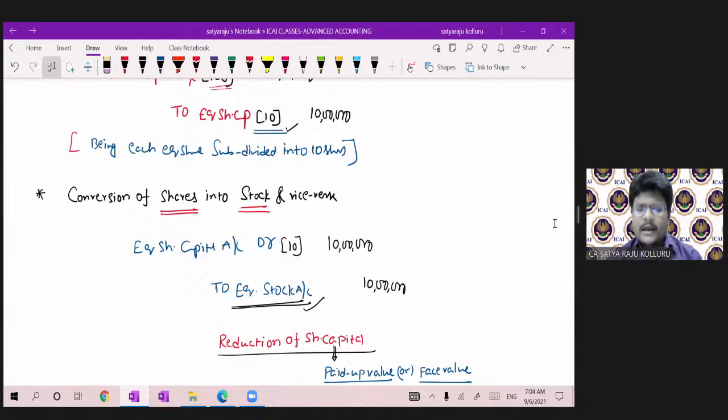So why, during the process of internal reconstruction, is there scope for conversion of shares into stock? During the process of reconstruction, we already saw one problem where n number of payments are there. At the time of making payment, if stock is available, then it is very easy to distribute among the various persons. That is the reason why in general people go for conversion of shares into stock. But there is no difference between capital and stock. It should also form part of the capital, but under a separate head, we will show it as stock. So equity share capital account to equity stock account. One more observation here: denomination was available as face value, but here there is no denomination at all.